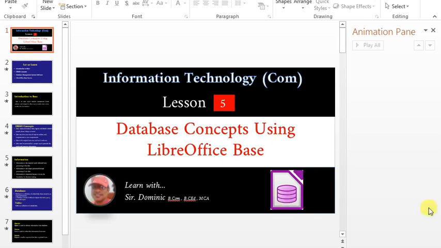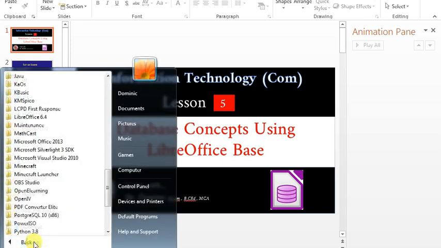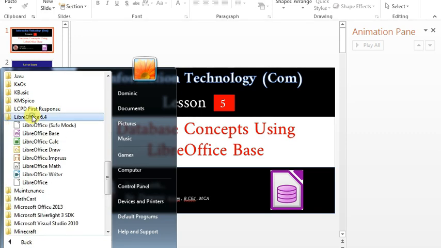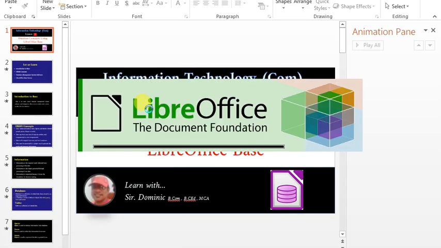Let's see how to start. I have to start LibreOffice. To start LibreOffice, you have to click on start, then go to all programs, and then go to LibreOffice. In the LibreOffice there is a LibreOffice Base. It is used to manage databases, create queries and reports, and to track and manage your information by using Base. So click on this.